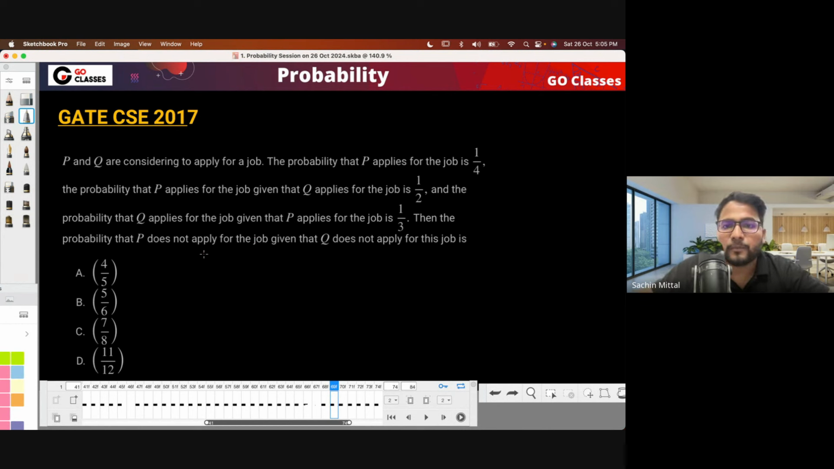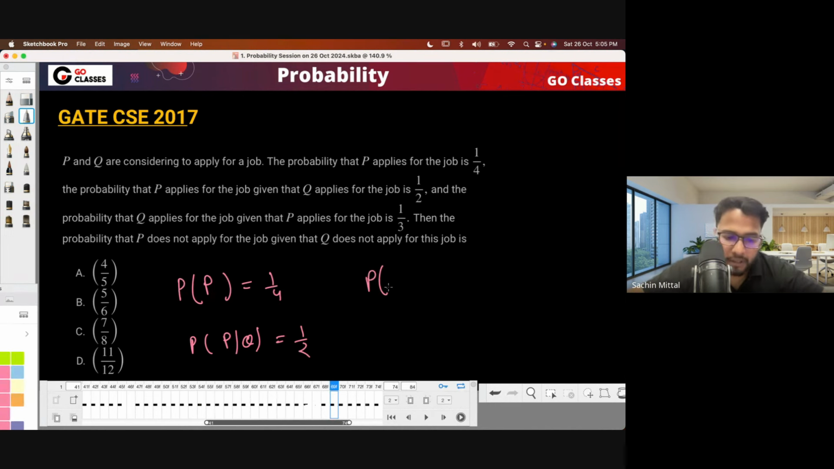So what they're saying: the probability that P applies for the job is 1/4. The probability that Q applies for the same job is 1/2. Sorry, this is a conditional probability: the probability that P applies for the job, given that Q applies for the job, is 1/2. Similarly, the probability that Q applies for the job, given that P applies for the job, is 1/3. Now, what they're asking is the probability that P does not apply for the job, given that Q does not apply for the job.